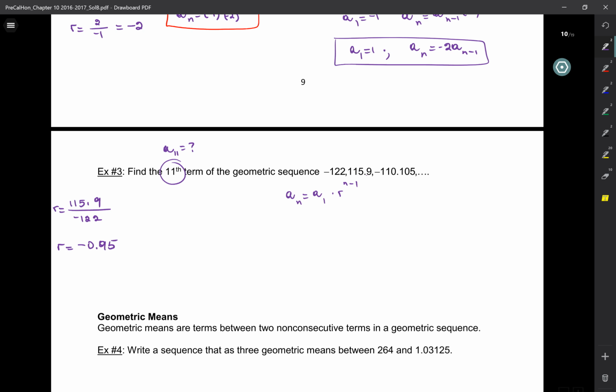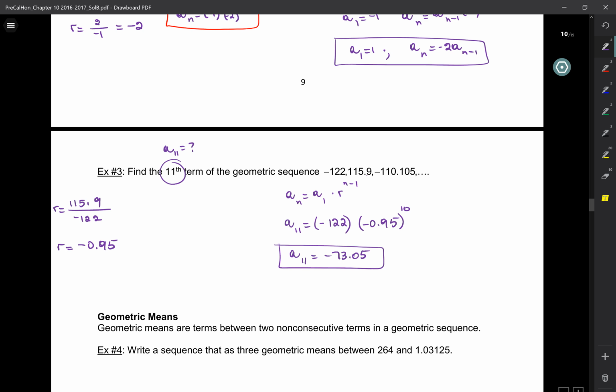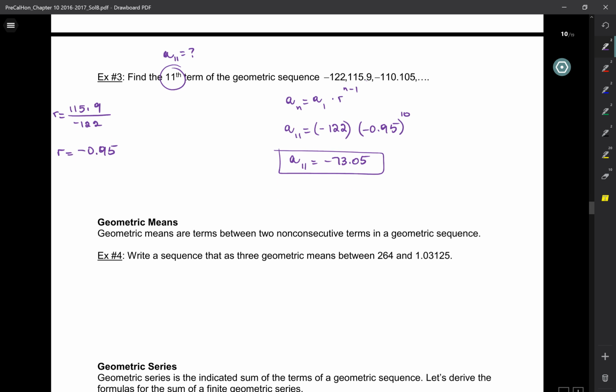We can get decimals. So A11 is A1, which was how much? -122 times -0.95 to the power of n minus 1, how much? 10. This is just a plug-in. You just plug it into the calculator. So A11 is -73.05. Is that right?